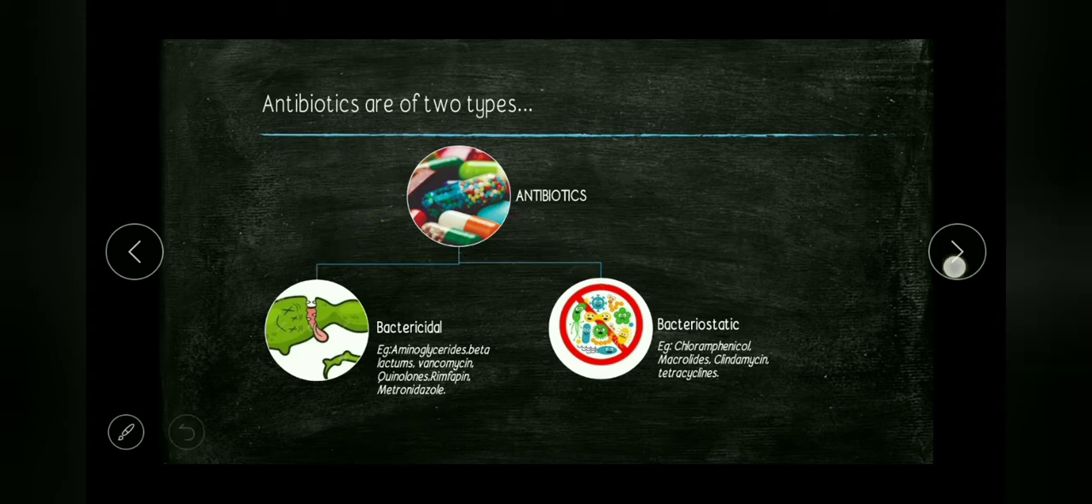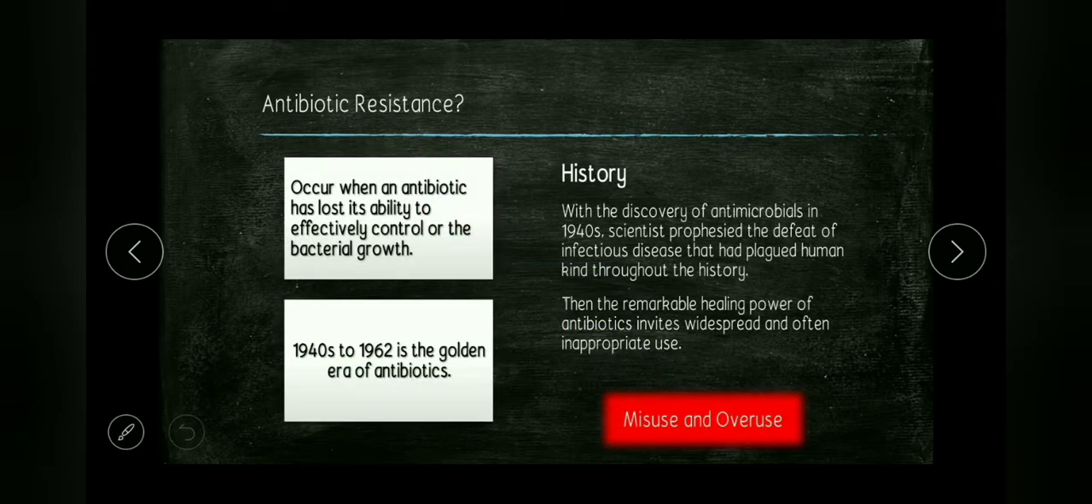Now let's see what antibiotic resistance actually is. It occurs when an antibiotic has lost its ability to effectively control or kill bacterial growth. In other words, bacteria become resistant and continue to multiply in the presence of antibiotic levels. 1940s to 1962 is the golden era of antibiotics, as most of the antibiotic classes were discovered in that time. Let's see the quick history of antibiotic resistance.